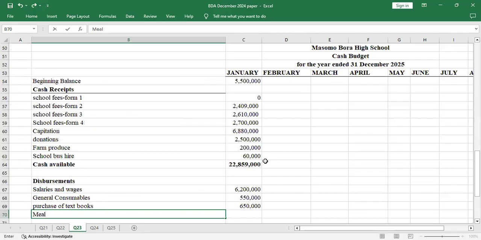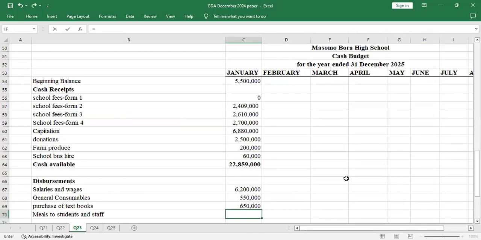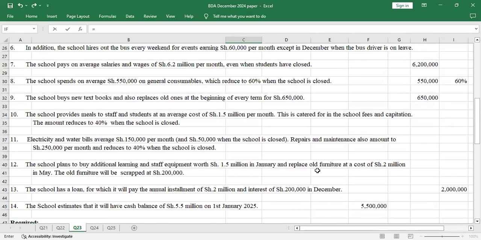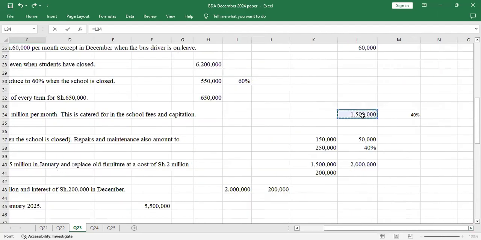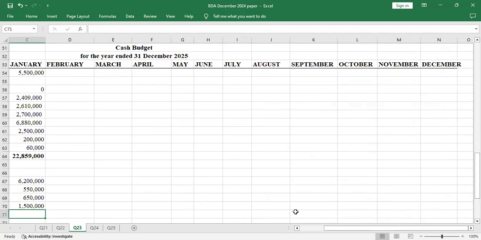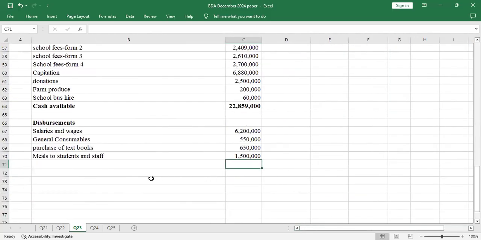Meals to students, staff. So the amount, I think already highlighted it somewhere. It was 1.5, so I can just select it, this one. Yeah, it makes your work easy when you analyze the question.